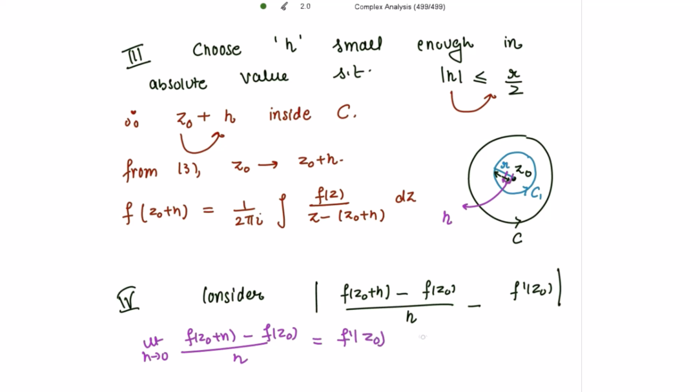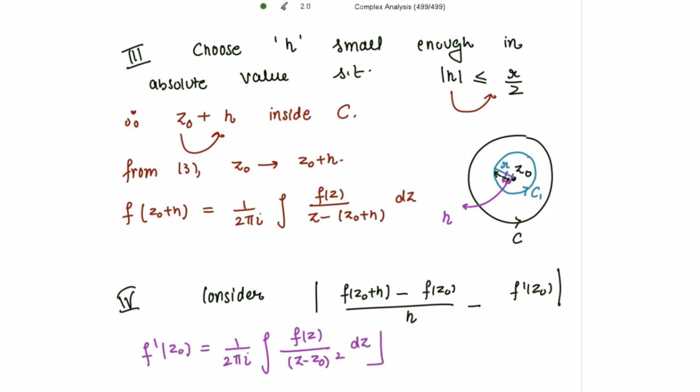So that is why I have considered the mod of the difference of these two, because we need to show that the result f dash z naught is equal to 1 divided by 2 pi iota the integral of f of z divided by z minus z naught square dz. This we need to show, right? This we have to show.